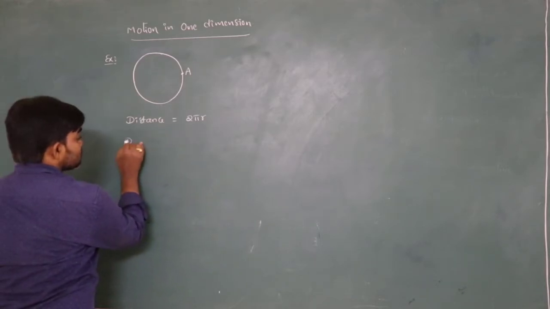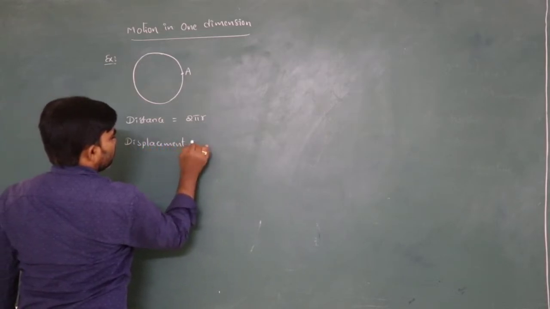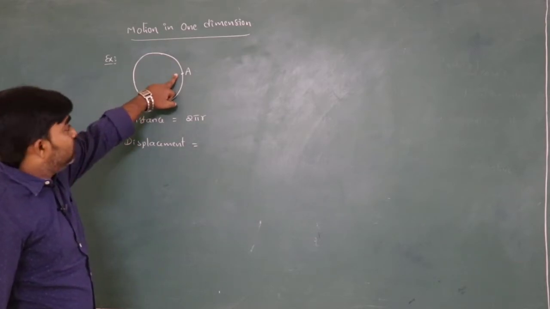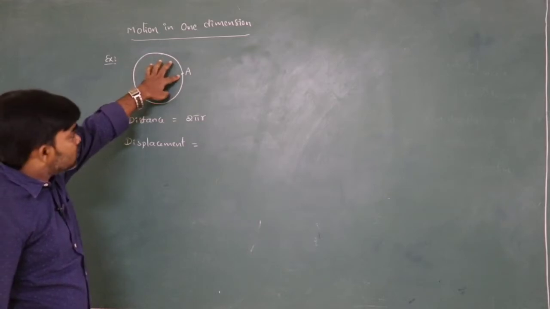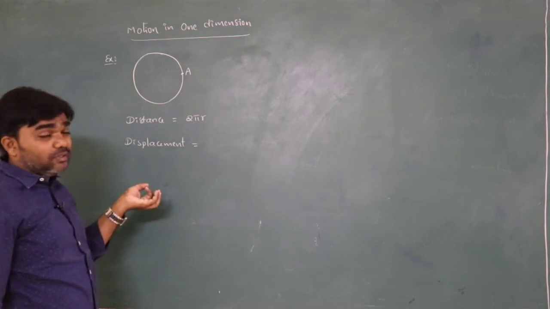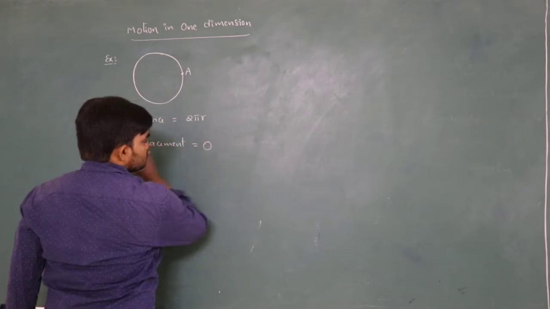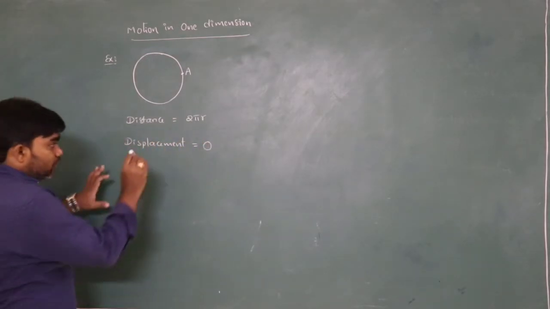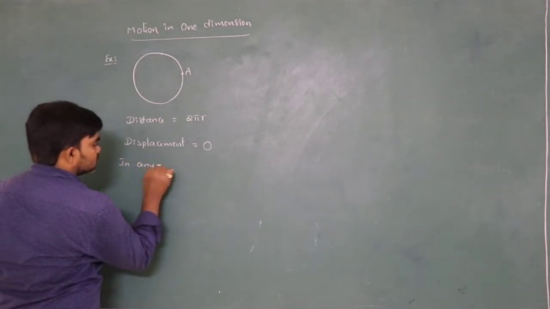And what is the displacement here? Displacement is the shortest path between starting point and ending point. What is the starting point? A. Ending point is also A. Then what is the shortest path between starting point and ending point? Nothing. That's why displacement is 0. Displacement is 0. So based on this we can say that in any closed path,